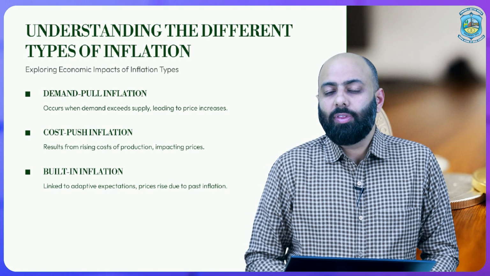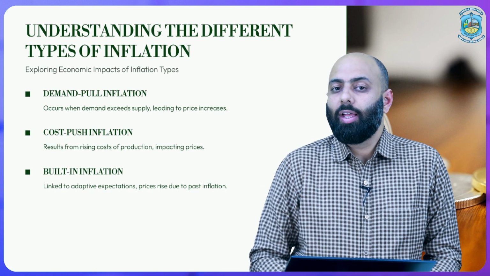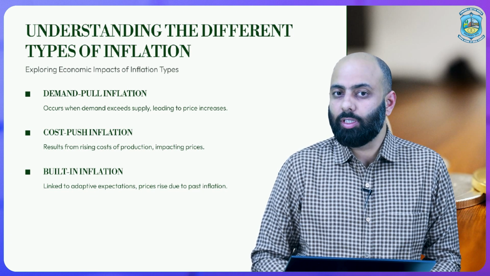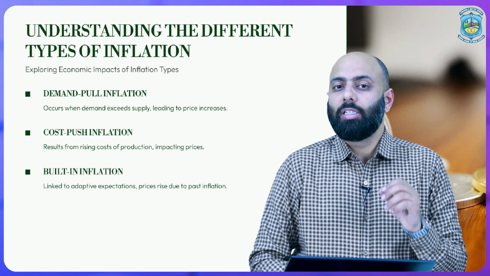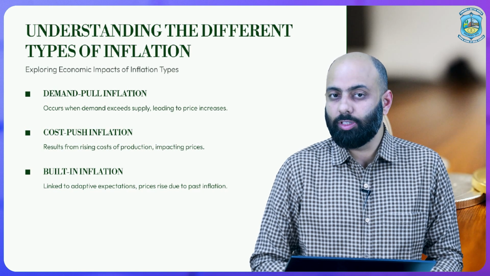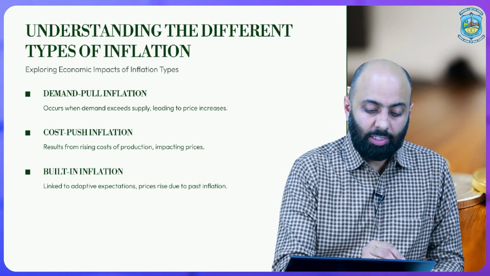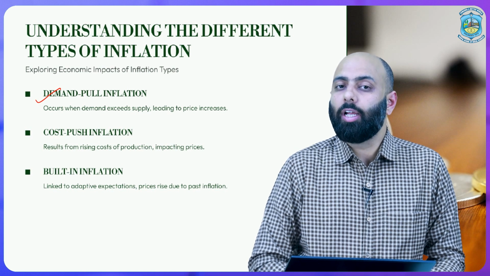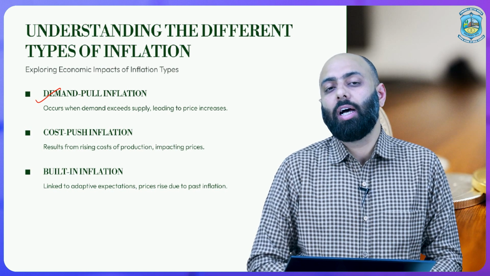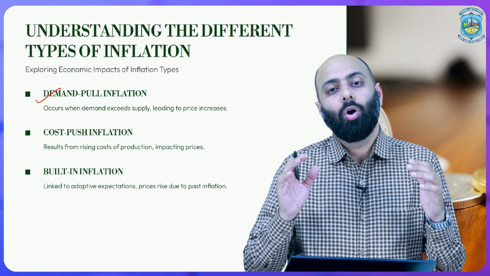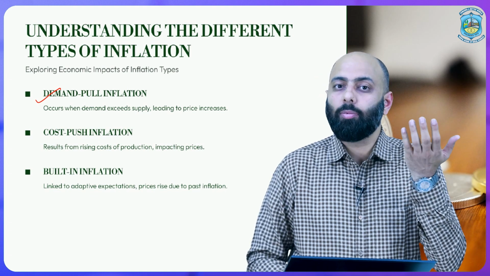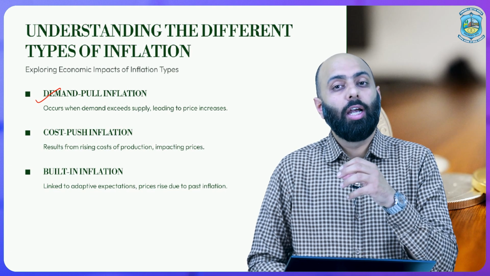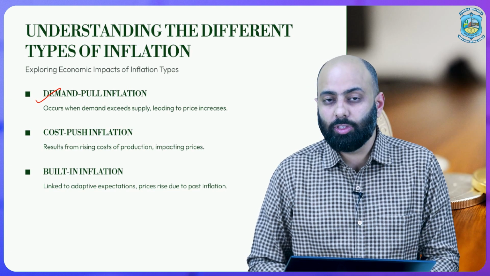Let's understand the types of inflation. As discussed just now, there are three basic causes of inflation, and from there we have the three major types of inflation. The very first one is demand pull inflation. Whenever there is a gap in demand and supply, when more demand is there, it pulls up the prices of goods and services.